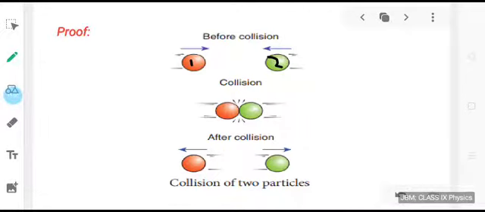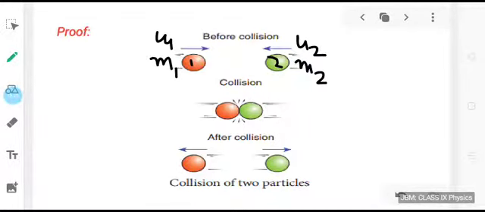Let us assume that the first particle has a mass m1, and the second has a mass m2. Initially the first object is moving with velocity u1, and the second is moving with velocity u2.